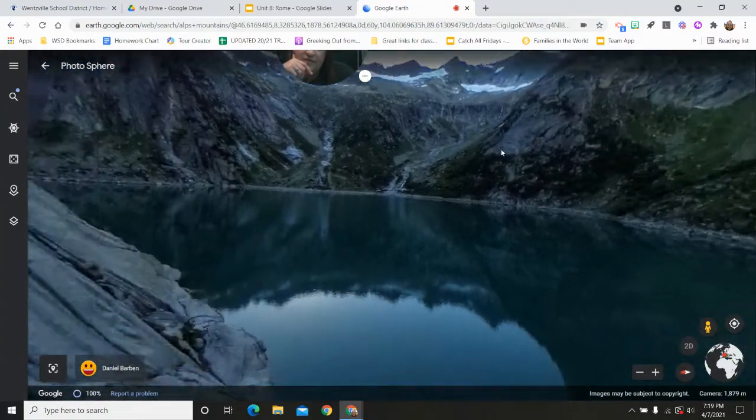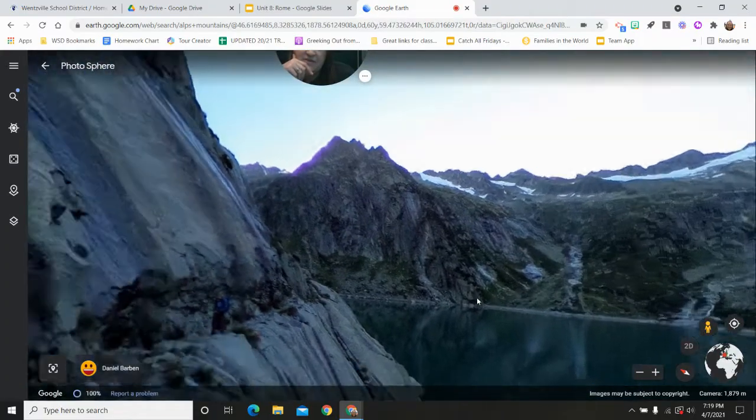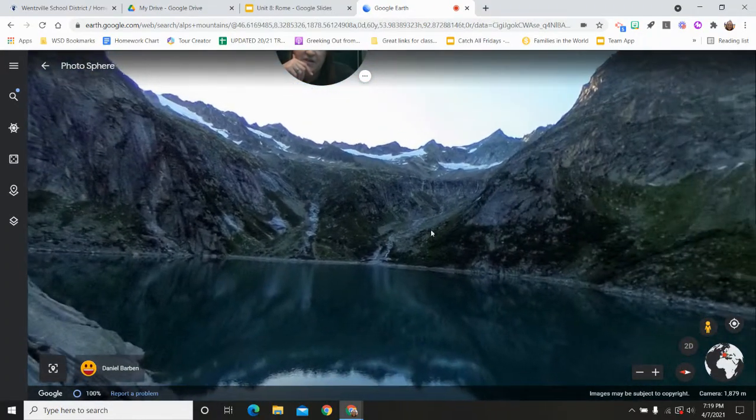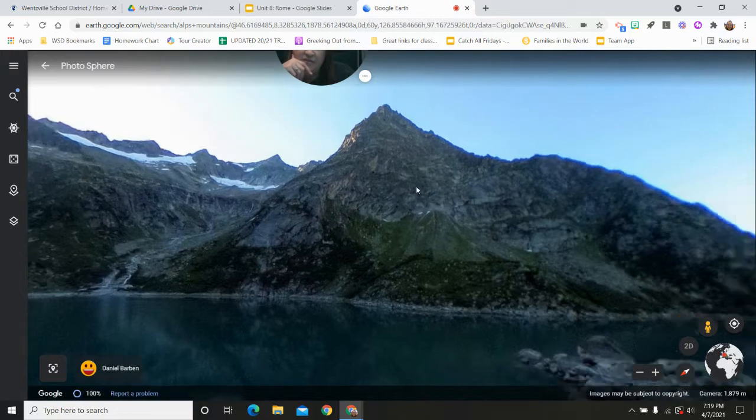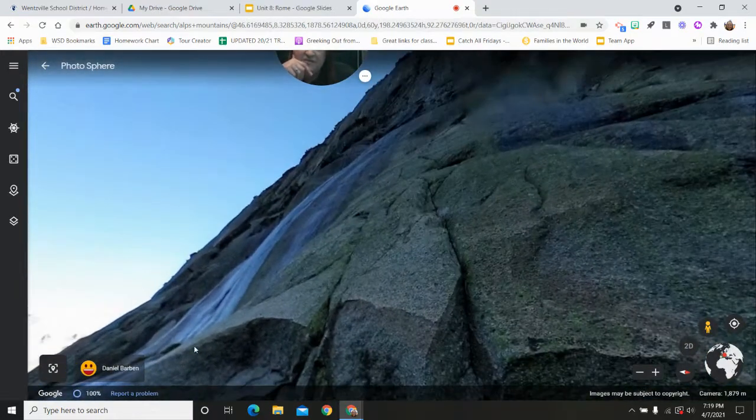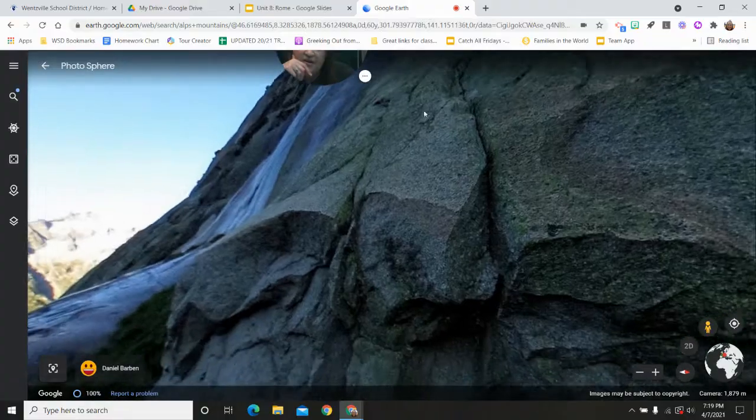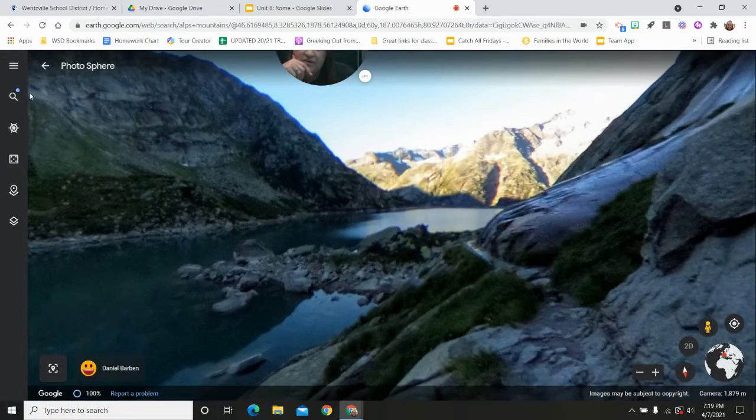Oh, this one works. The water doesn't look as pretty in this one, I guess because they're taking it at a different time of day. But anyway, look how tall some of these mountain peaks are. This one's not as great of a picture, but it's pretty.